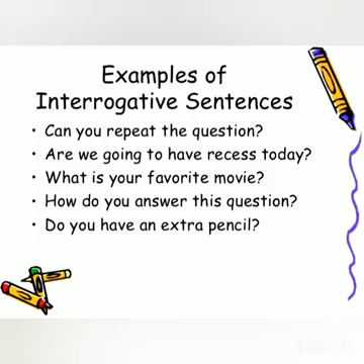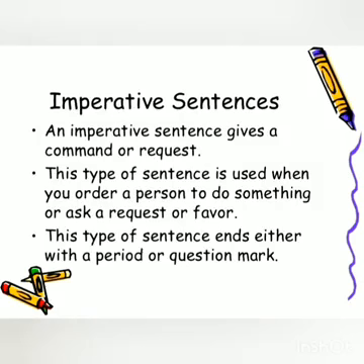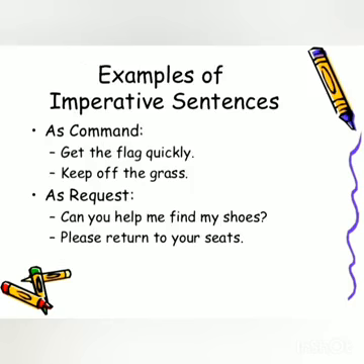Now, what is an imperative sentence? An imperative sentence gives a command or request. This type of sentence is used when you order a person to do something or ask for a request or favor. This type of sentence ends with either a period or a question mark.